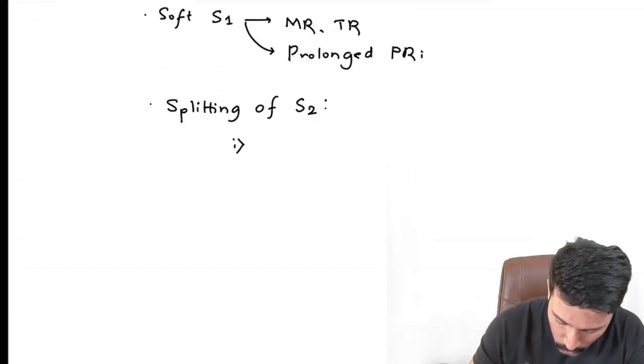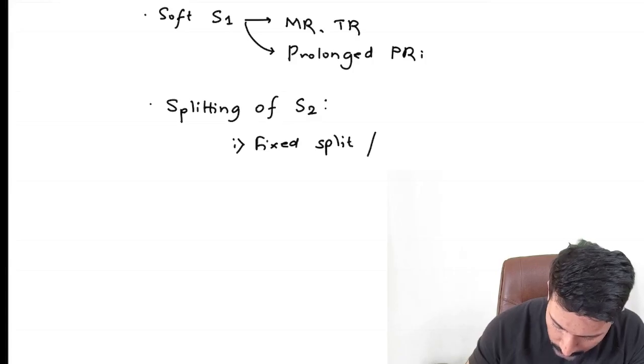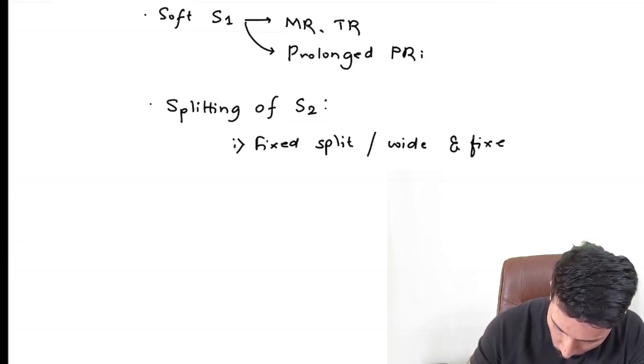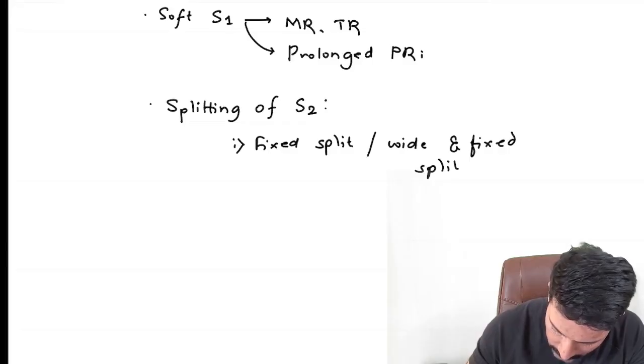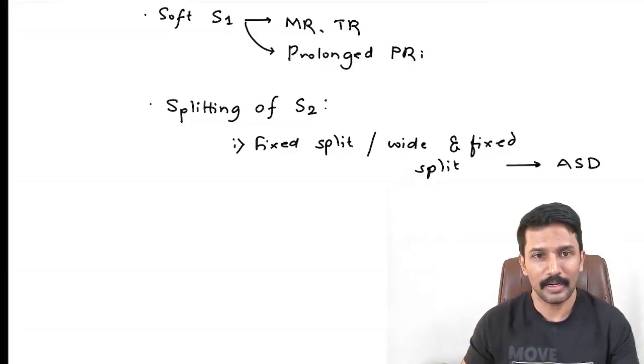where you get the so-called fixed split, usually also written as wide and fixed split. Wide and fixed split. You know the answer? Yes, it is seen in atrial septal defect.